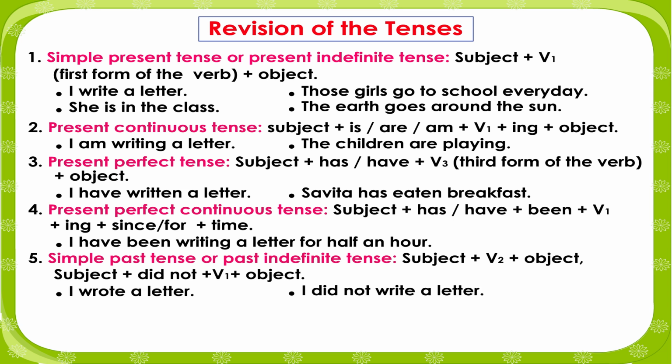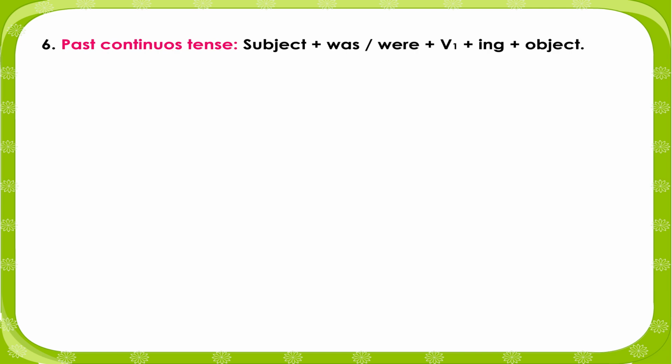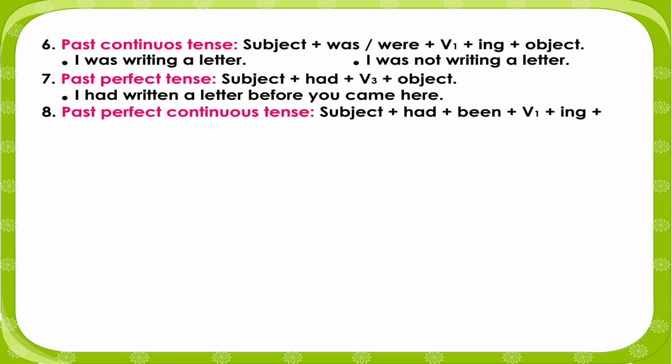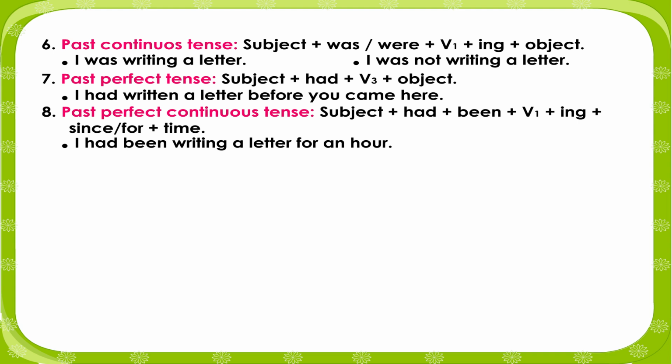I wrote a letter. I did not write a letter. Past continuous tense: subject plus was or were plus first form of the verb plus ing plus object. I was writing a letter. I was not writing a letter. Past perfect tense: subject plus had plus third form of the verb plus object. I had written a letter before you came here. Past perfect continuous tense: subject plus had plus been plus first form of the verb plus ing plus since or for plus time. I had been writing a letter for an hour.